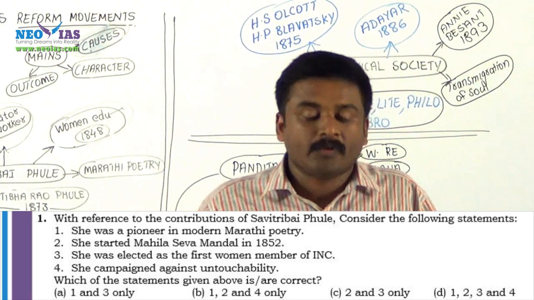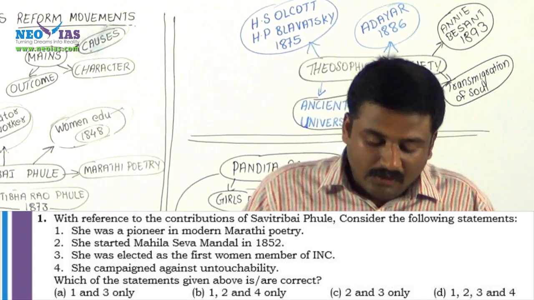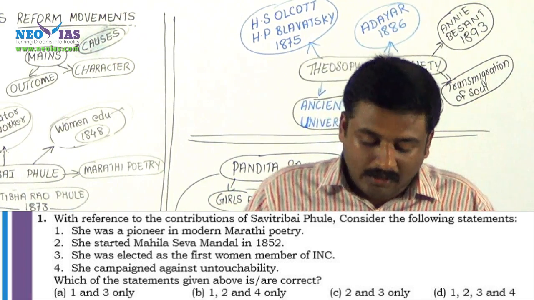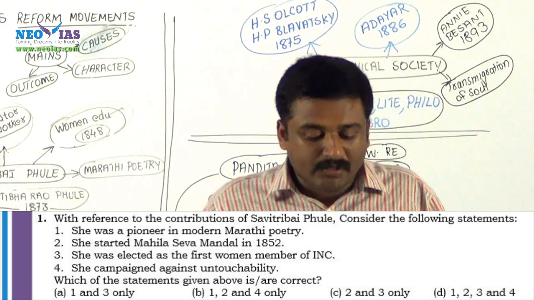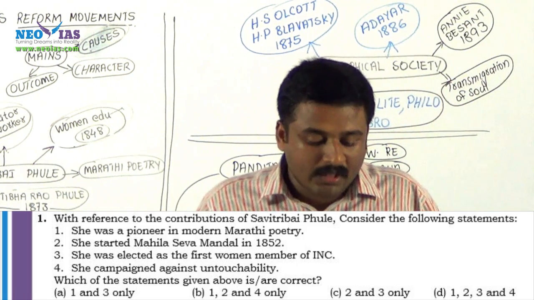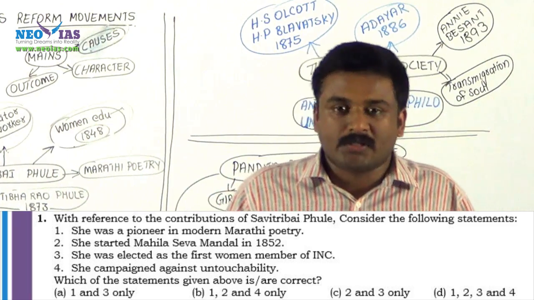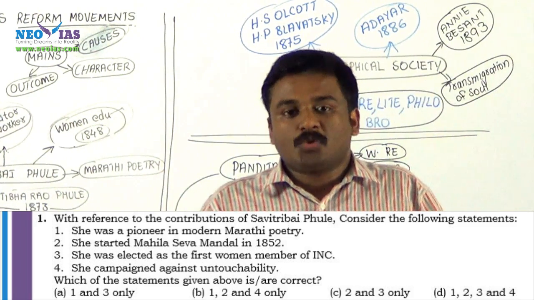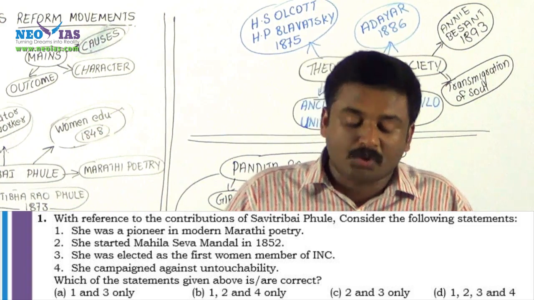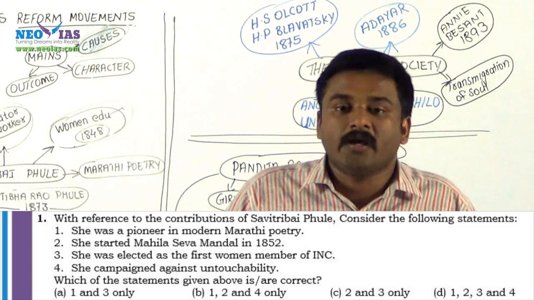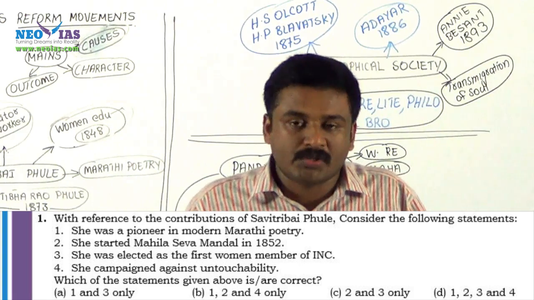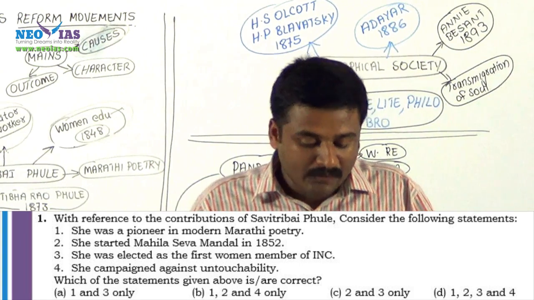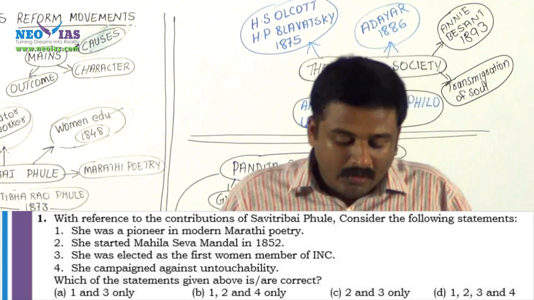1, 2 and 4 is the correct answer. Without knowing 4, we came to the exact conclusion. In fact, the fourth statement is also correct. She campaigned against untouchability. That is correct, because in association with her husband, together they fought for the eradication of untouchability in Western India, in Maharashtra, through their organization called Satya Shodhak Samaj. So our answer is Bombay.